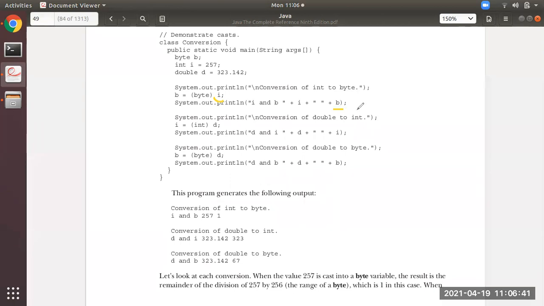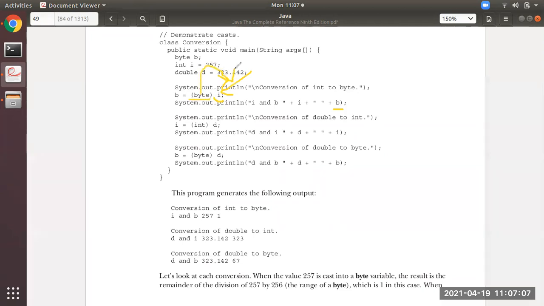So over here, when you are converting integer value to byte data type, casting is done. How is casting done? By dividing the source data type value. Over here the source data type value is I. So this casting, this byte will divide its range to the value of source.